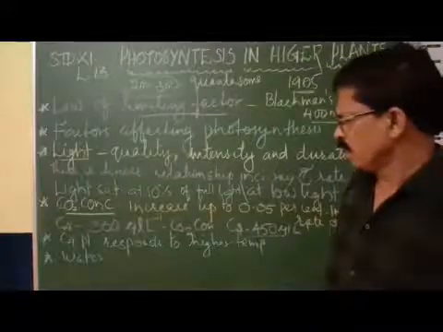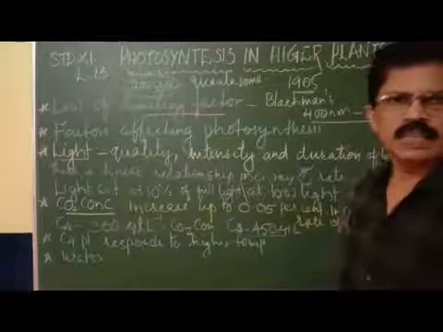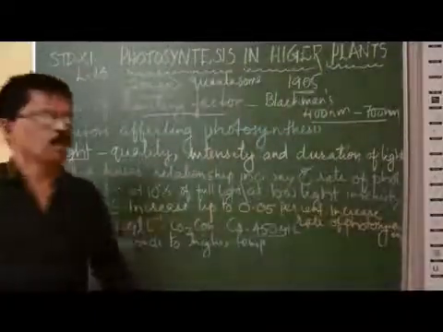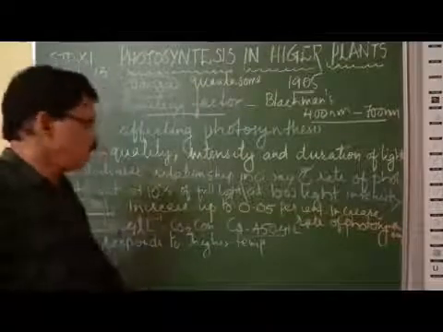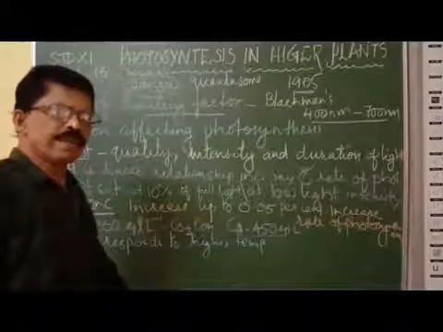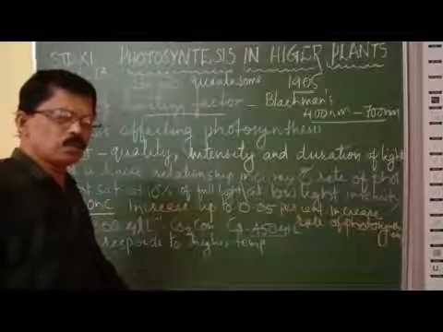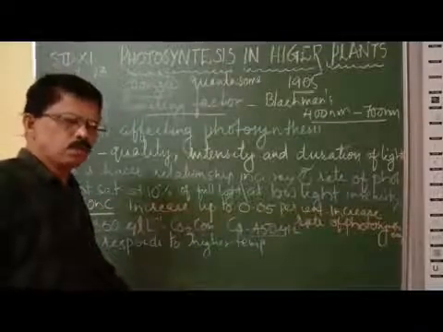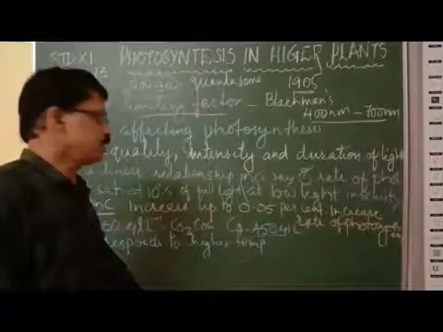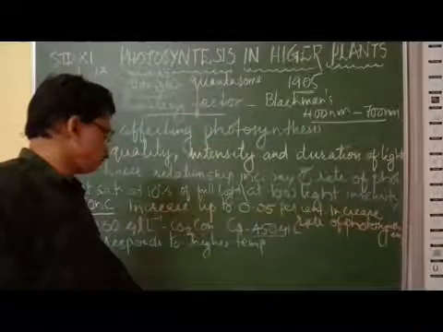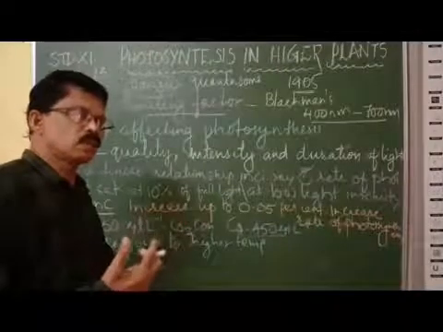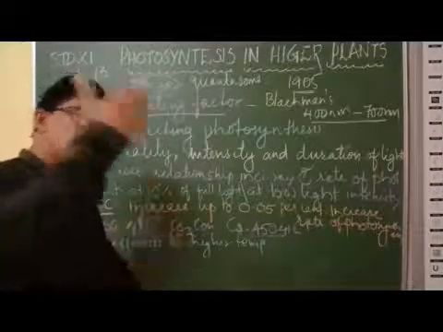Now, temperature. The third factor that affects photosynthesis is the temperature. Of course, temperature may vary from place to place. I have already been indicating that for C4 plants, the temperature tolerance level is higher. They are desert plants or dry habitat plants. C4 plants can tolerate a high level of temperature. It means that C4 plants respond to higher temperature, and the rate of photosynthesis can be optimal even at higher temperature.